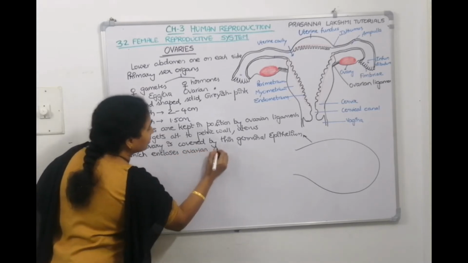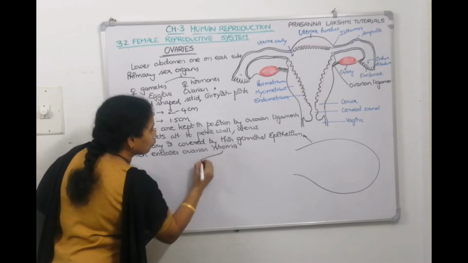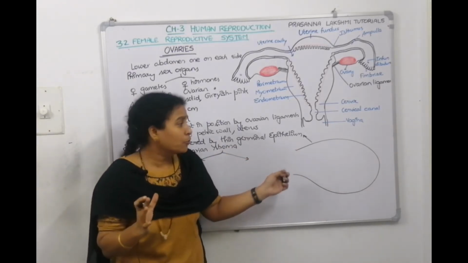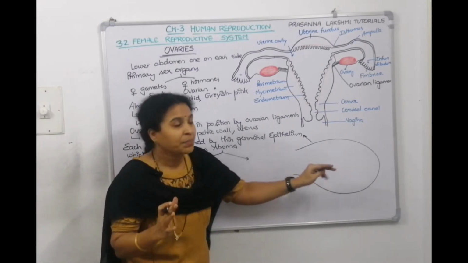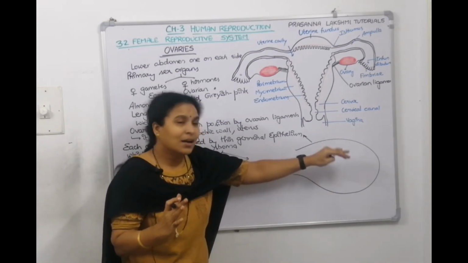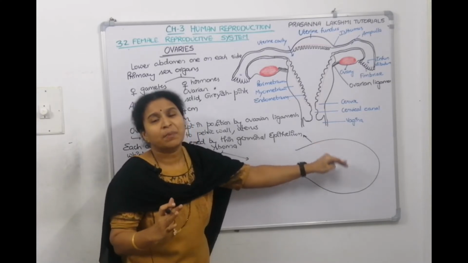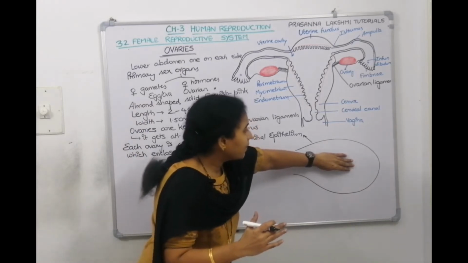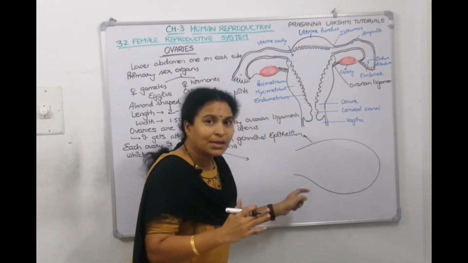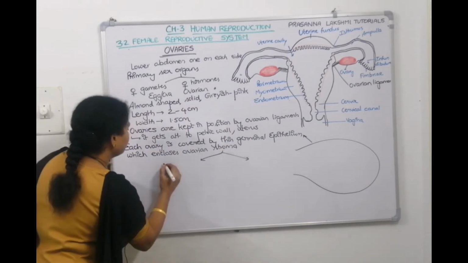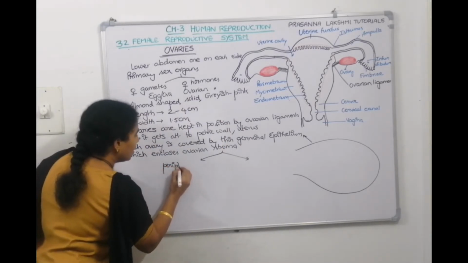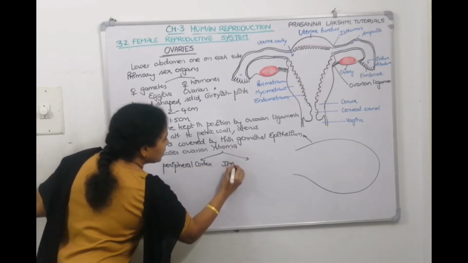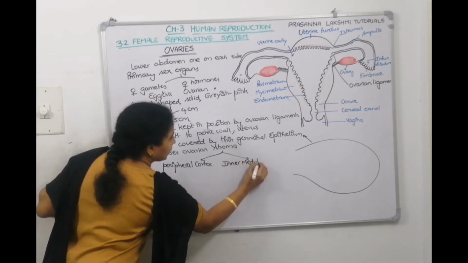Now, this ovarian stroma is divided into two parts. The outer glandular portion of the ovarian stroma is called the cortex, and the inner, less dense region, which is richly supplied with blood vessels, is called the medulla. The peripheral portion is called cortex, the inner portion is called medulla.